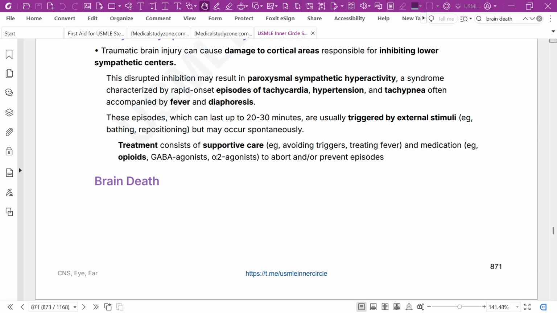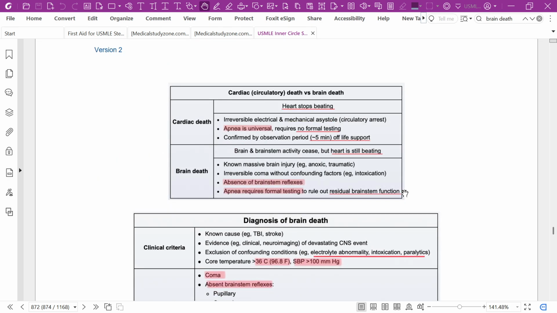Let's discuss brain death. Brain death and cardiac death are two legally acceptable definitions of death. What is brain death? Brain death means the heart keeps beating, but there is complete cessation of whole brain activity, including the cortex, which will be present in the form of coma, and the brainstem. There is apnea and cranial nerve areflexia.